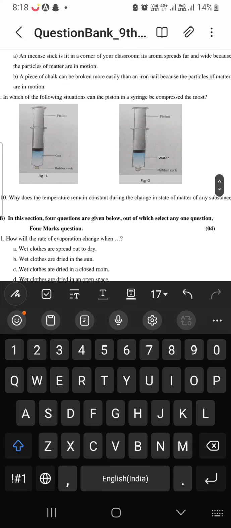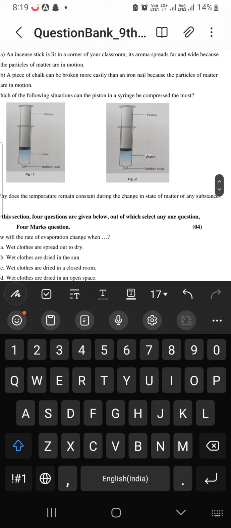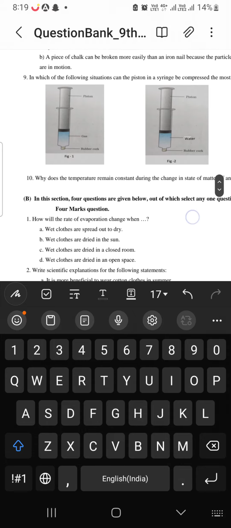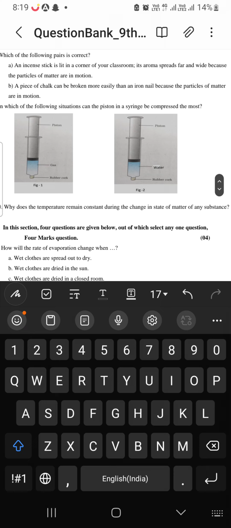And second, you see, a piece of chalk can be broken more easily than an iron nail, which is wrong, right? Iron nail is solid, and chalk is also solid. But in case of chalk, the particles are not that compactly arranged, and in case of iron nail, they are compactly arranged, right? So it is wrong because the particles of matter are in motion. No, in both the cases, particles are not in motion.